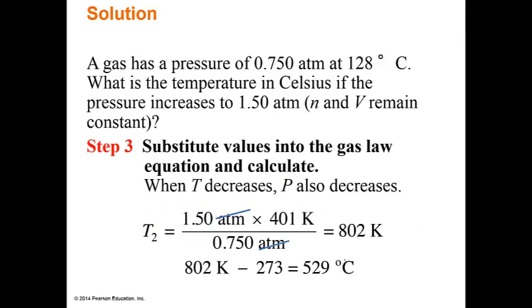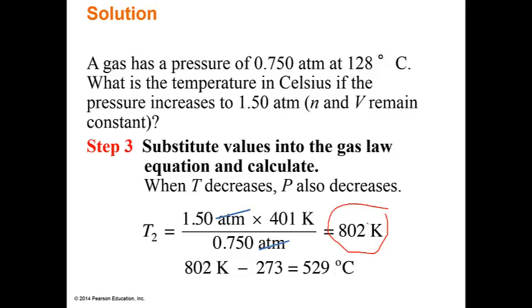All right, so if we look at this, we've got 1.5 atmospheres, that's the increased pressure, times 401 Kelvin divided by 0.75 atmospheres. Now look at this. 802 Kelvin. Well, what was our original Kelvin? 401. Holy smokes, it is a direct relationship.